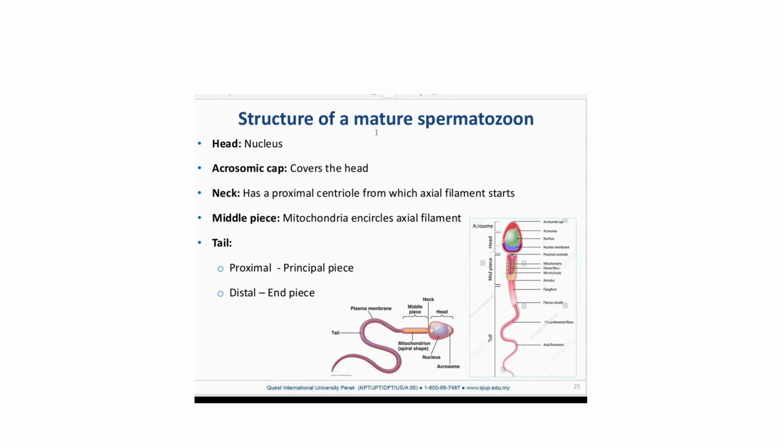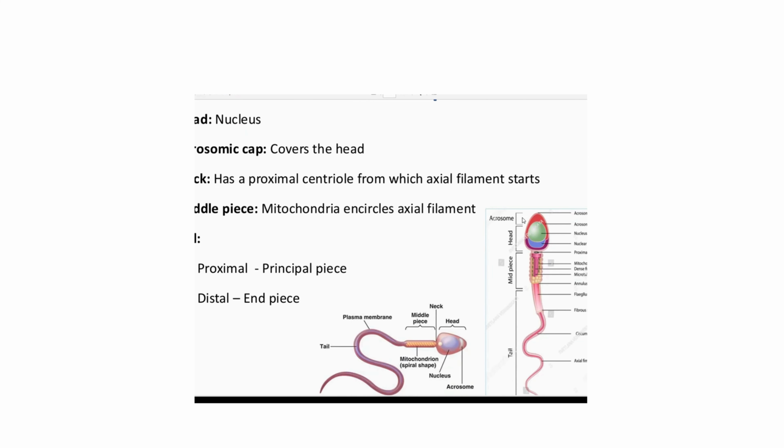So, the structure of mature spermatozoa, right? The head has the nucleus, and the acrosome cap is also there. This is a little bit more advanced than A level. Everything we can't cover here because there is no time, so you need to study in more detail and watch more videos. I'll give you the list of references, right?